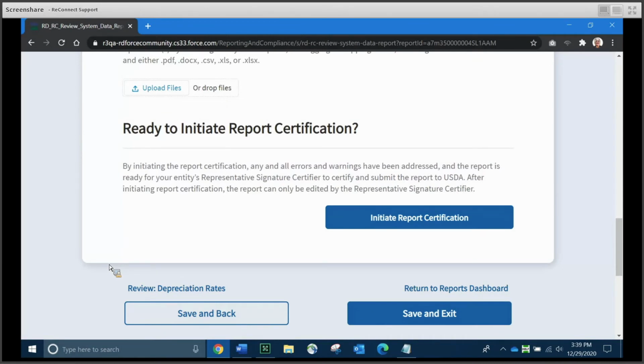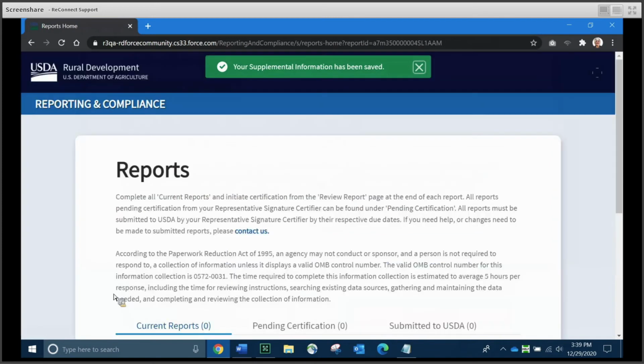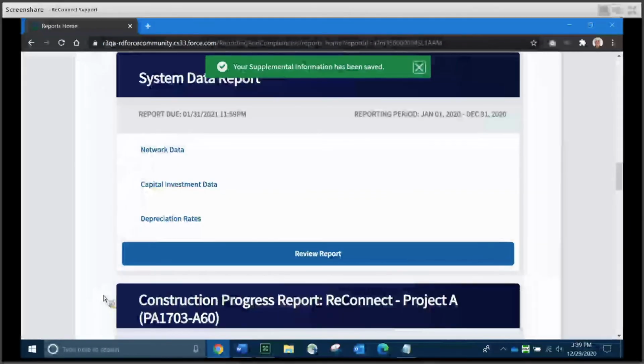And if we wanted to, we could initiate report certification. I'm not going to show you that today because we actually are in the test environment, so I'm not going to be able to walk through the entire process of report certification and submission, but we will talk about it a little bit later. So I'm going to go ahead and hit Save and Exit.